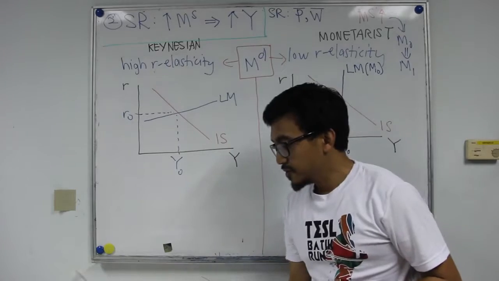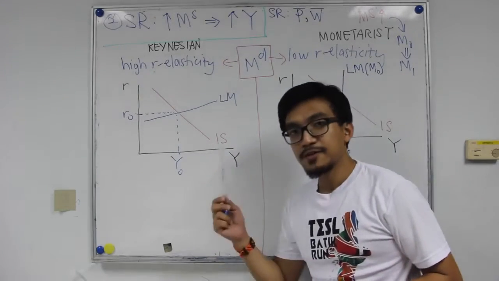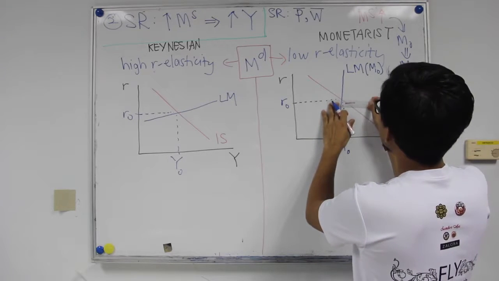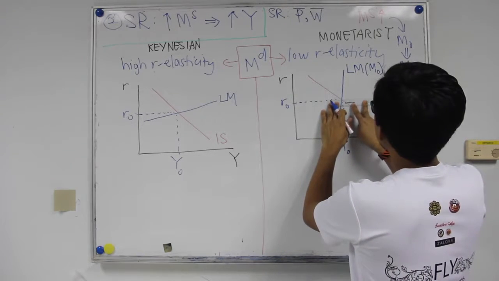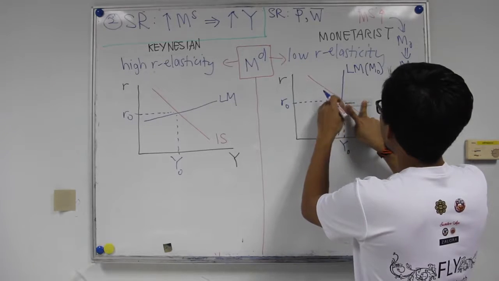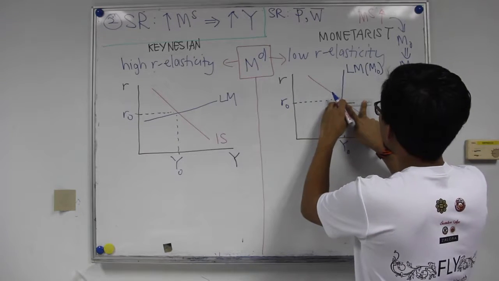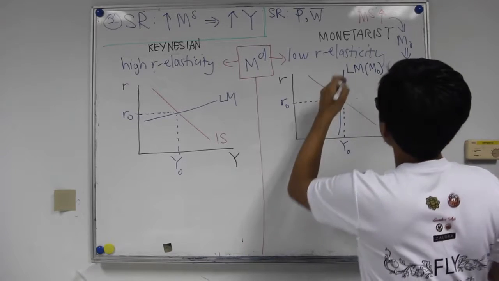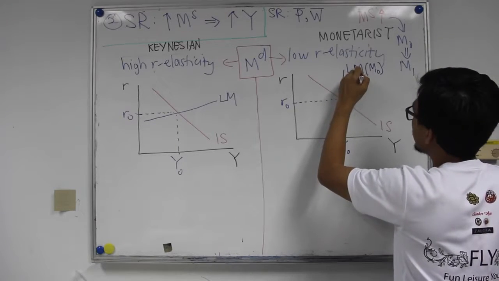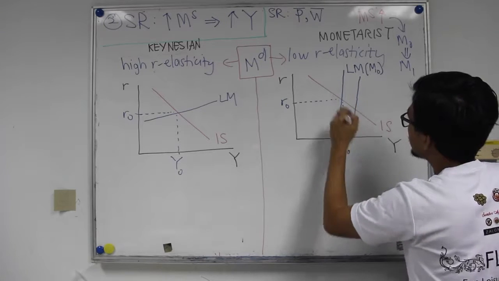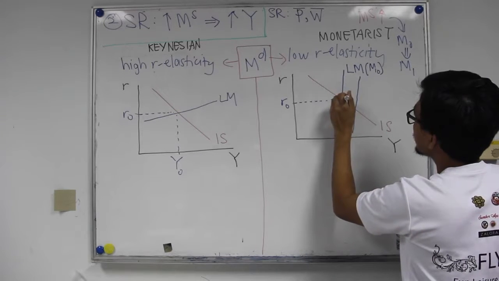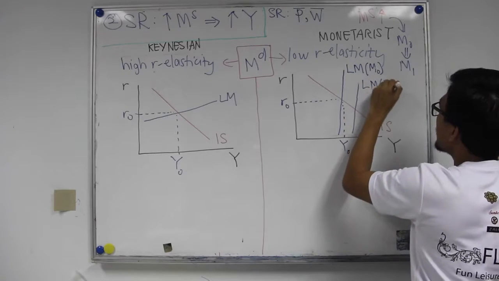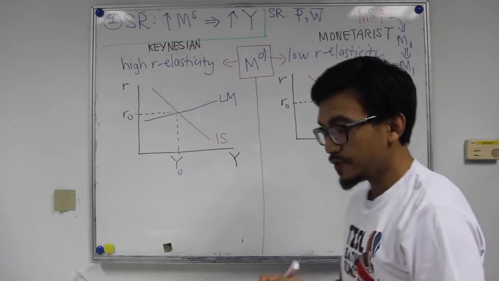I'm going to use this ruler because I want to maintain the same horizontal distance. Let's say the increase in the money supply has caused the LM curve to shift to the right by 1 inch or 2 inches. It's better seen in the video. This is the same horizontal distance. So this is the new LM, M1. It has shifted to the right.